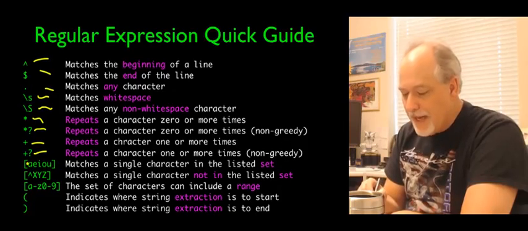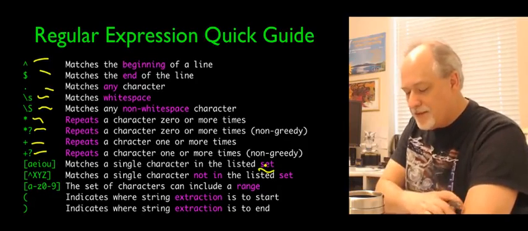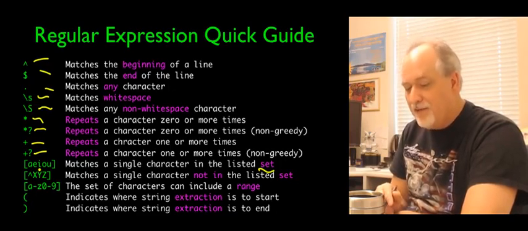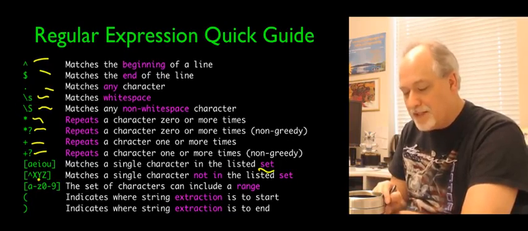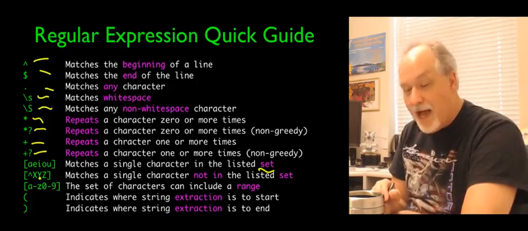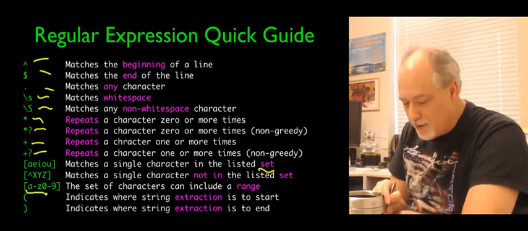When you have bracket syntax, it's a set. It's a single character that's in the listed set, so that's lowercase vowels. If the first character of this is a caret, that flips it, so that means everything except capital X, capital Y, capital Z. So it's everything that's not in the set. And then you can also put dashes in to represent ranges. Bracket a through z and 0 through 9 in lowercase letters and digits will match. But again, this is a single character.